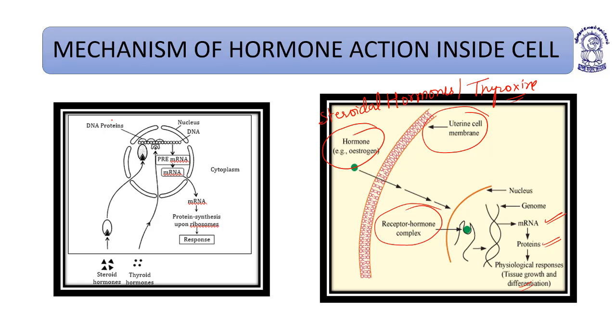You can see the DNA proteins bind to the receptor-hormone complex, leading to the formation of pre-messenger RNA, which further forms mRNA. The mRNA further helps in the synthesis of protein upon ribosomes and produces a response.